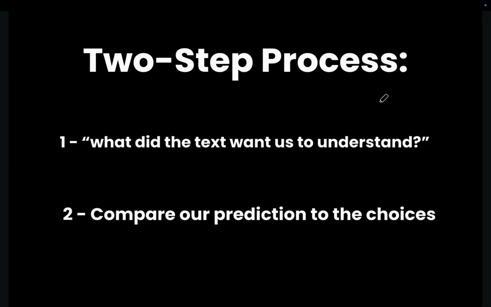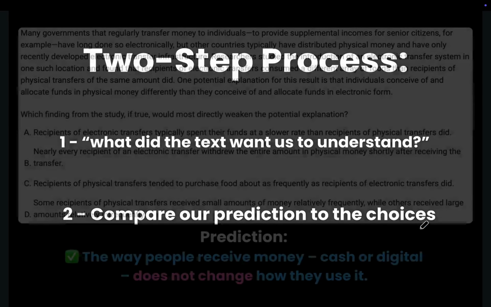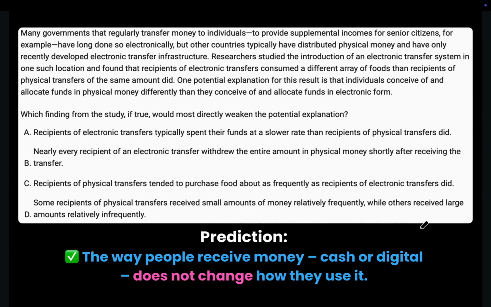Moving on to the second step in our two-step process, which is to compare our prediction to the correct choice. So pause the video and take a look at the multiple choices and see which one is the correct one. Choice A.